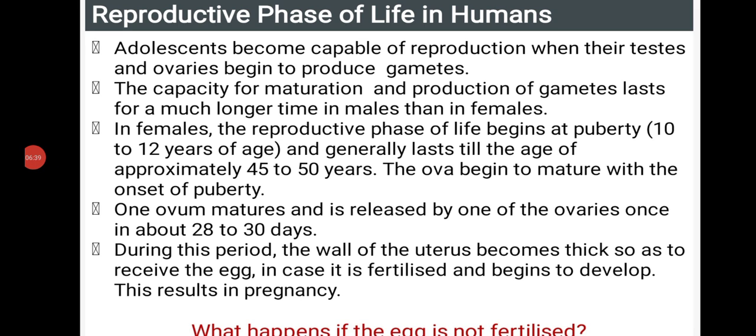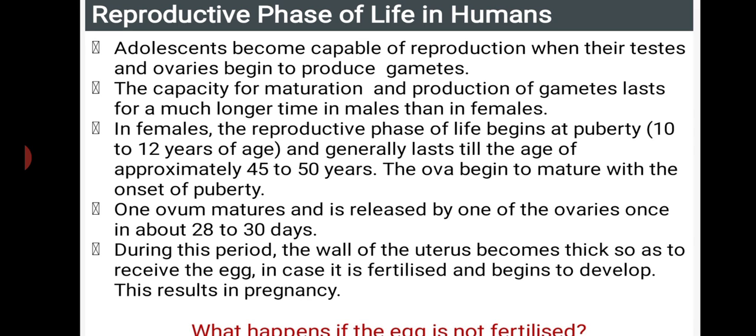Reproductive phase of life in humans. Adolescents become capable of reproduction when their testes and ovaries begin to produce gametes, that is, sperm in males and eggs in females. The capacity for maturation and production of gametes lasts for a much longer time in males than in females. In females, the reproductive phase of life begins at puberty, 10 to 12 years of age, and generally lasts till the age of approximately 45 to 50 years.